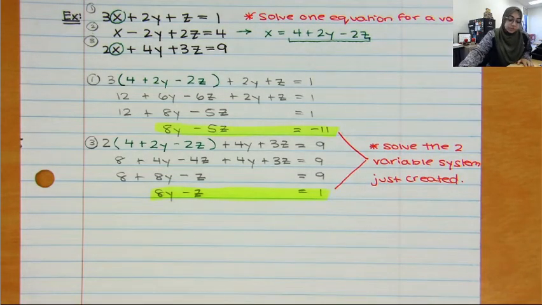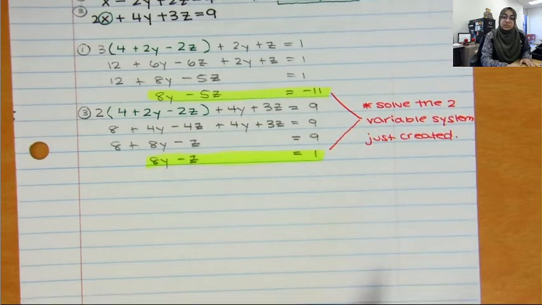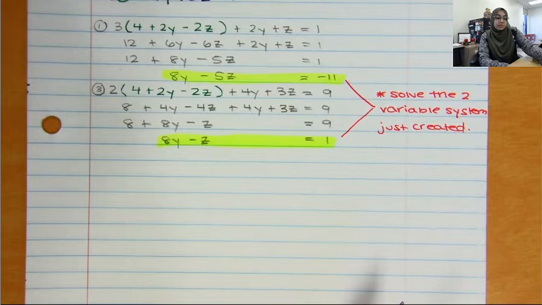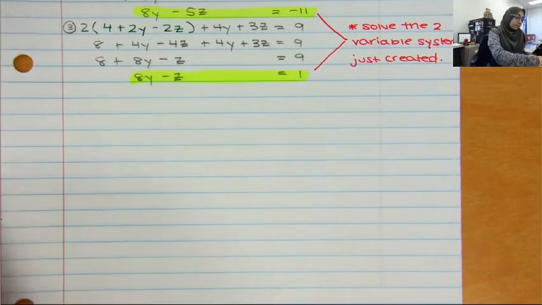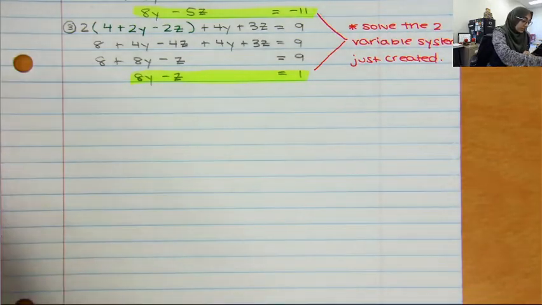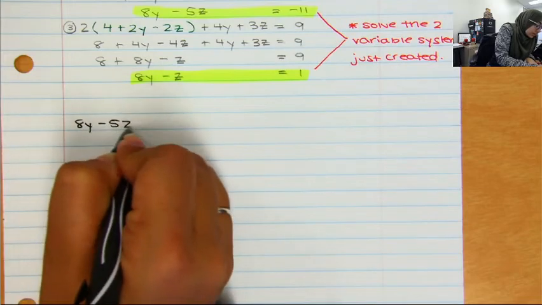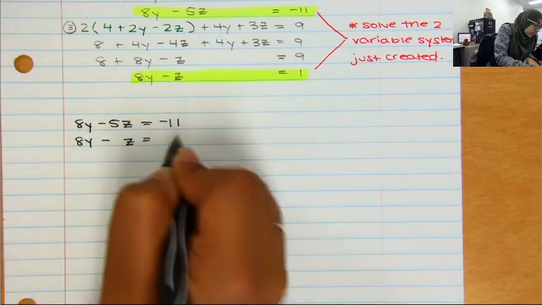So now what I'm going to do is I am going to take these two and I'm going to stack them on top of each other and solve my system of equations. And since we're doing substitution, I am also going to solve my 2-variable system by substitution. Although in the future you will be allowed to do whatever method you want, but let's practice going over them first. So let me go ahead and stack these two on top of each other. I'm going to say 8y minus 5z equals negative 11, and 8y minus z equals 1.